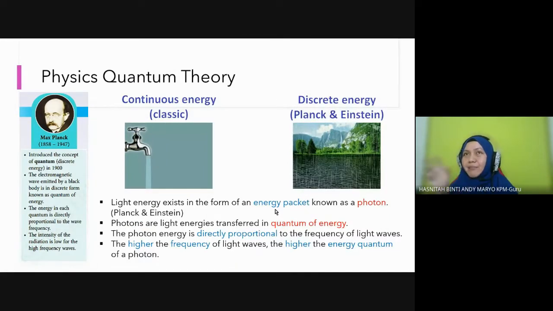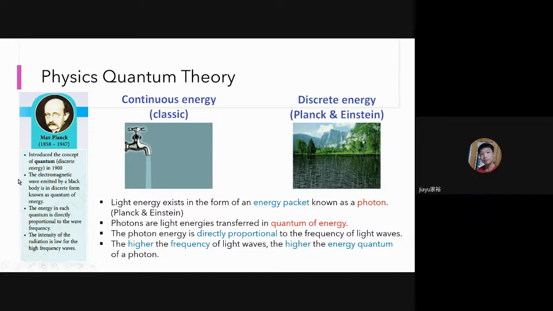Because in quantum theory, we understand when the electromagnetic wave propagates, the wave transfers in a small packet, one by one. Dalam satu packet itu ada banyak energy lah, a lot of energy inside. They don't just flow continuously as mentioned in classical theory. Are you clear with this? The difference between classical theory and quantum theory: how does energy transfer when electromagnetic wave propagates? Classical theory say continuously transfer. Quantum say transfer one by one, packet by packet, group by group.